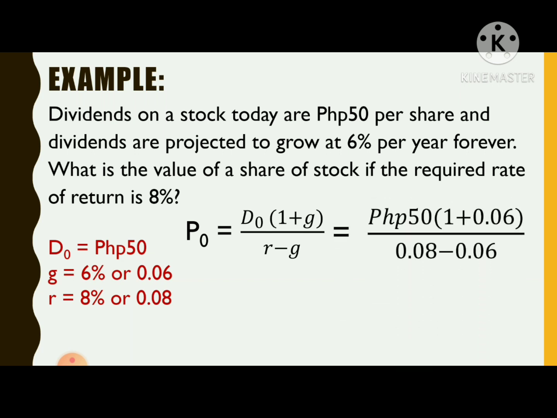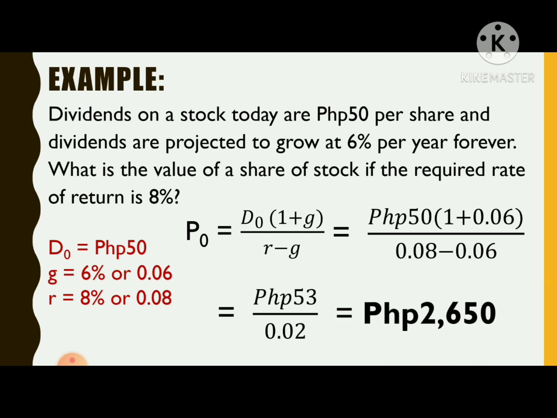So that is 50 Philippine peso times the quantity 1 plus 0.06 all over 0.08 minus 0.06. So that is now 53 Philippine peso divided by 0.02, which is equal to 2,650 Philippine peso. So that is the stock price.